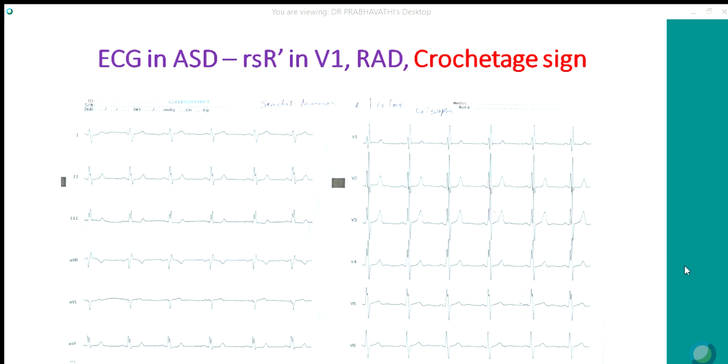Whereas in ostium primum ASD, you get a left axis deviation because of the left anterior fascicle, which is thin and hypoplastic. You may get PR prolongation in patients with familial ASD and ostium primum ASD. Other findings could be various atrial arrhythmias like atrial tachycardia, atrial flutter, fibrillation. And in children, sinus arrhythmia is not seen in patients with atrial septal defect.